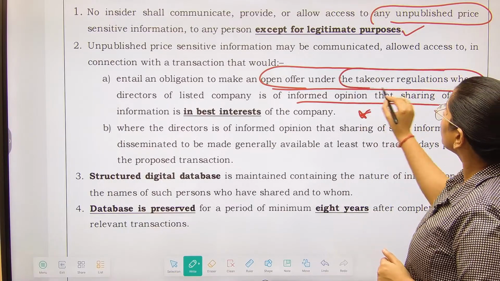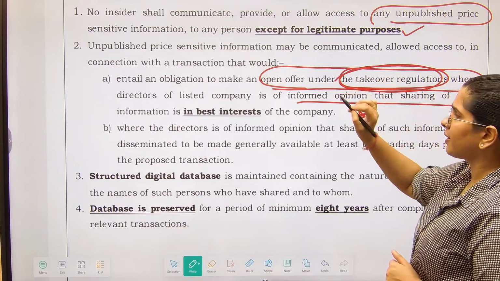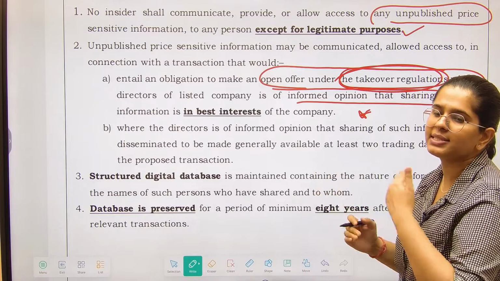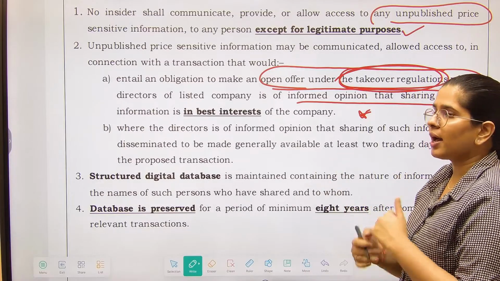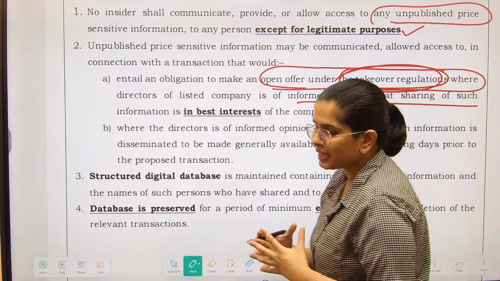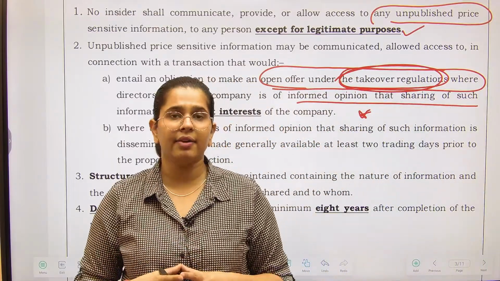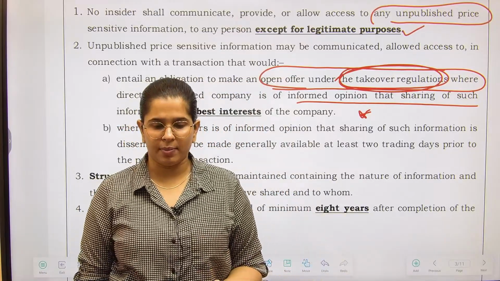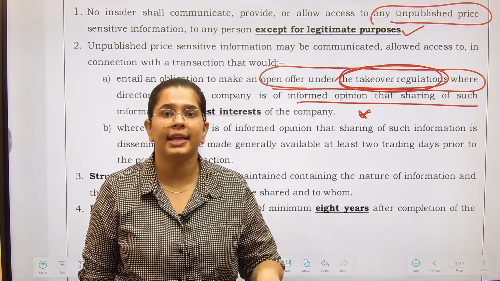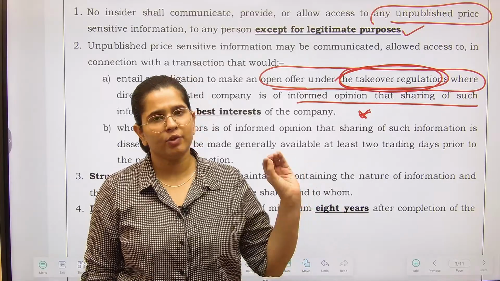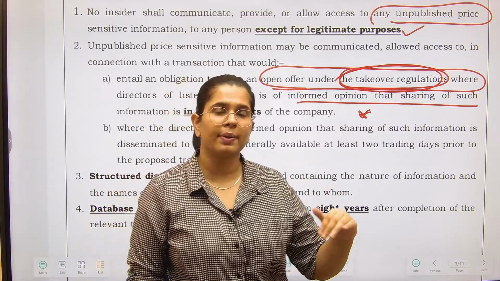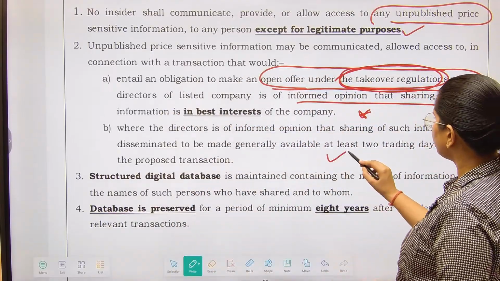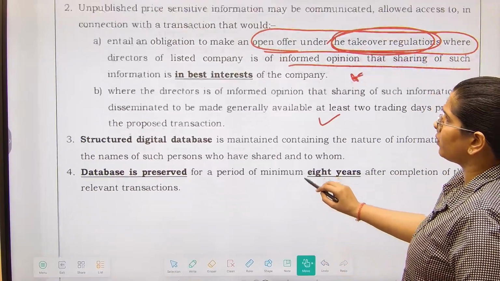So you are going to do some takeover, etc., and because of those regulations you have to disclose your price sensitive information, right? So when you are entering any sort of financial contract, you need to disclose price sensitive information because that shows your financial depth. Okay, so there you please disclose. We are not going to implement the prohibition of insider trading. Structured digital database, this is also along with that only.